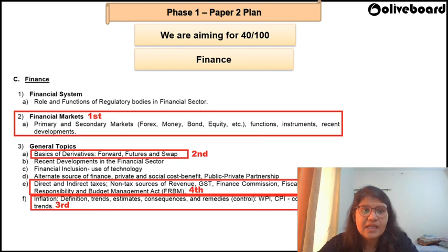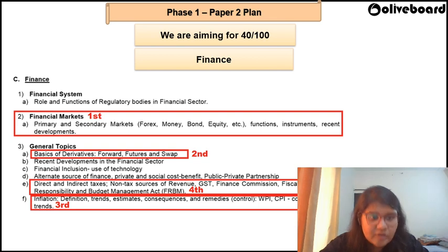Okay. This is finance here. Finance, again, if you're somebody who's just starting off, which is not going to be the probability I'm hoping, but still, let us take that case. I would want you to start from financial markets, do this properly, okay, and then move on to basics of derivatives. Fine. So we have marked it as first, second, third, and fourth priority, so that you can just divide your time accordingly.